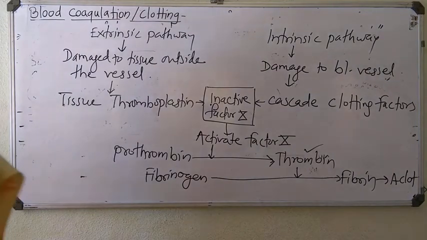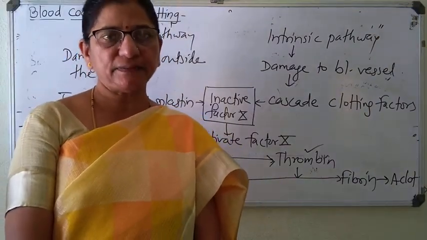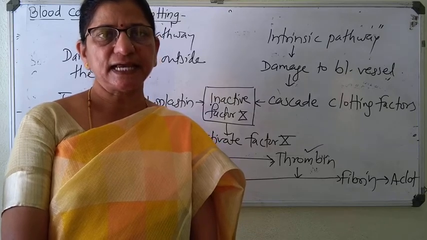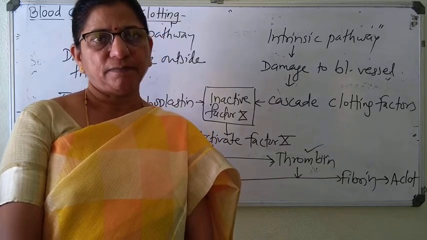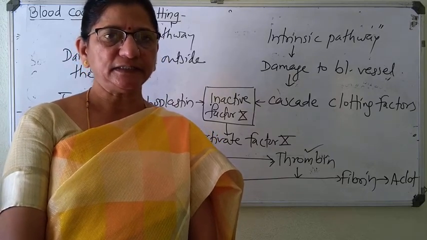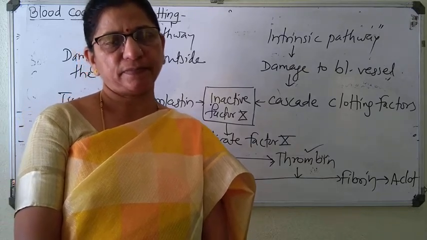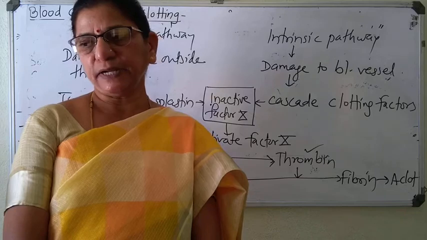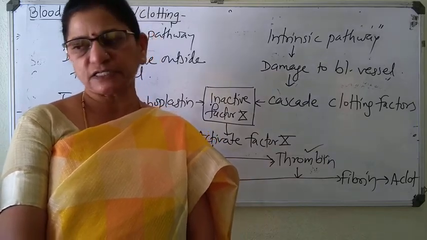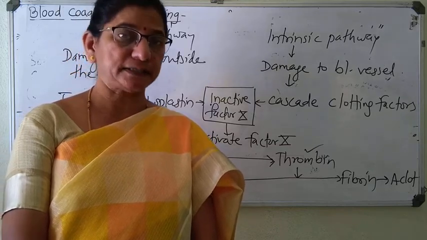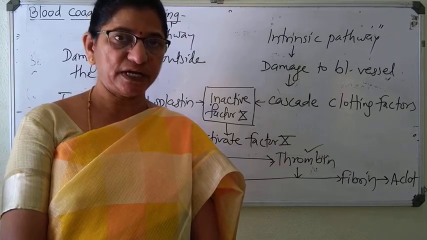So now we have completed all 3 types of blood cells: RBC, WBC, platelets, and finally the process of blood coagulation. Previously we also completed blood plasma, the composition of blood plasma, and here we complete the previous unit. Now we'll go to the next subunit, the heart. Remember, it is the most important unit in our circulation.